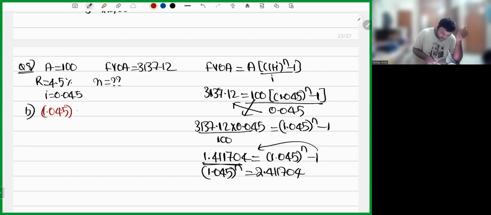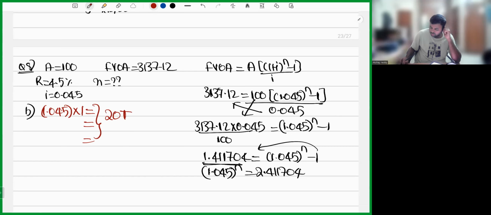1.045 into 1, equal to symbol, 20 times you do, and see what you are getting. 1.045 into 1. 1, 2, 3, 4, 5, 6, 7, 8, 9, 10, 11, 12, 13, 14, 15, 16, 17, 18, 19, 20. You are getting 2.4117. So is it matching, sir, at 20 times? Yes, sir, it is matching.